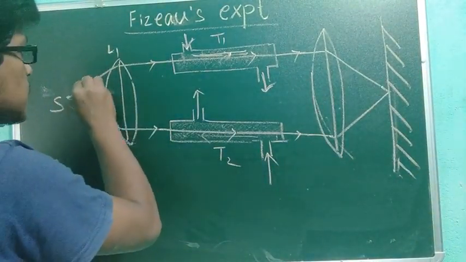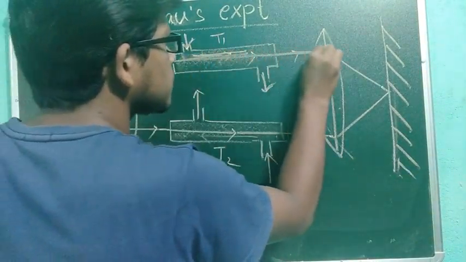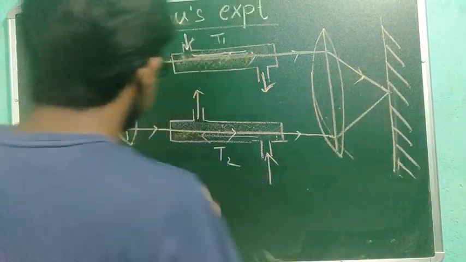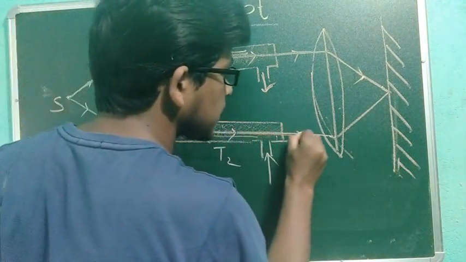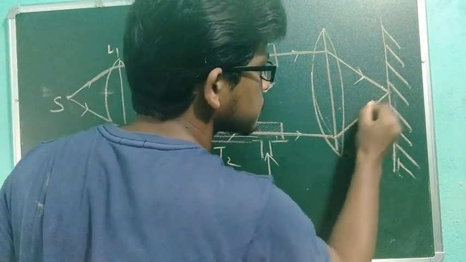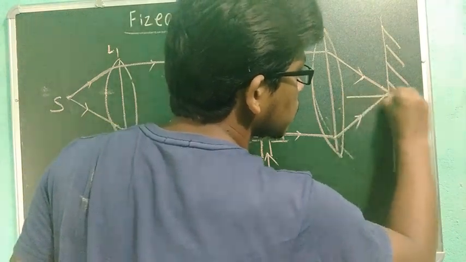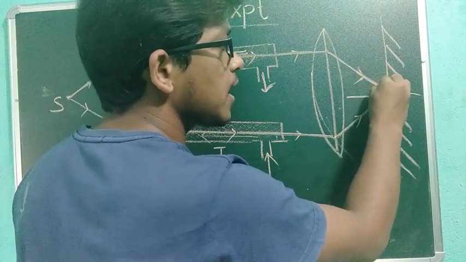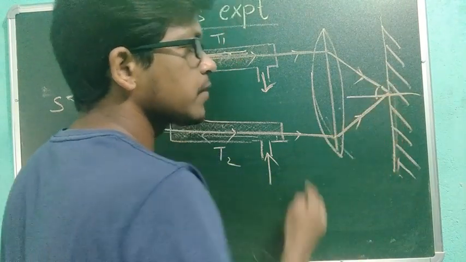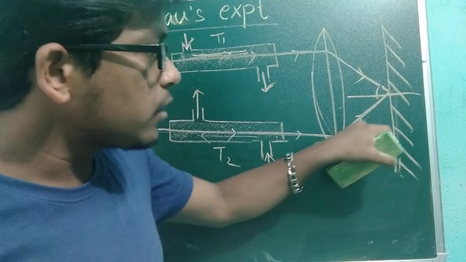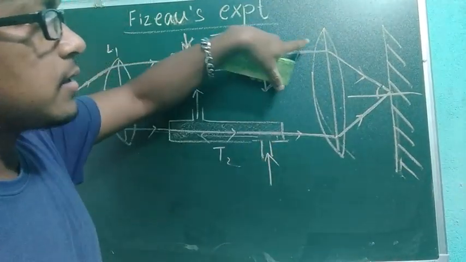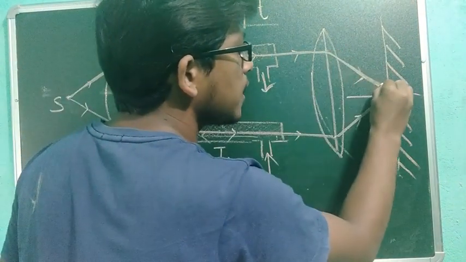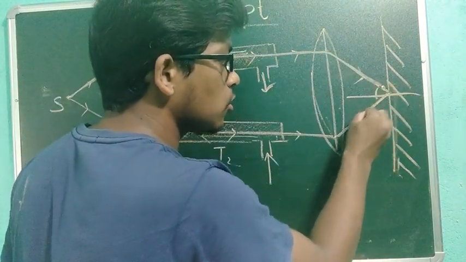See, this light went like this. After meeting here, it came this side. This light went like this. After meeting here, it went like this. Here I can draw a normal. Why did I draw the normal? What is the angle of incidence of this light? The reflection will be the same. This light will be reflected to that side and will change its path. See, this light is going like this, and here it will reflect and come this way.